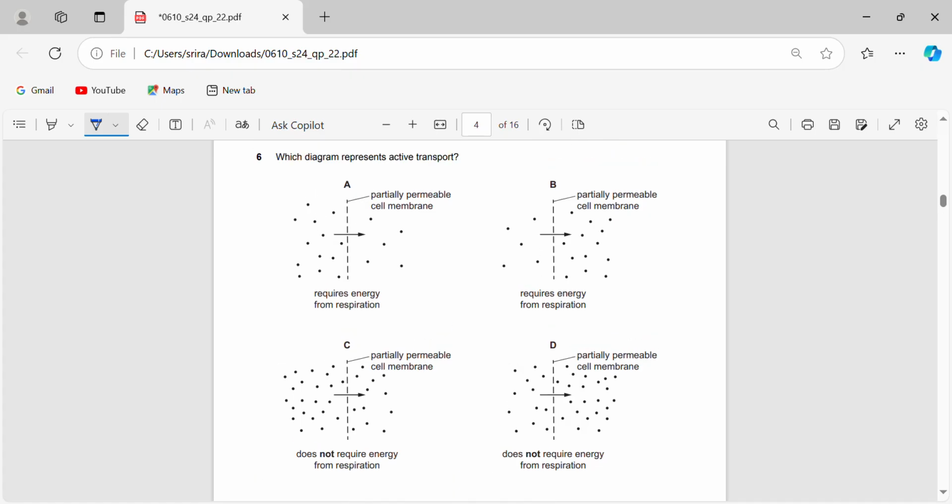That itself allows us to cut out options C and D, because they say it does not require energy from respiration. Then you're left with A and B. A shows it going from higher concentration down to a lower concentration, which is not what we are looking for, because we need the opposite, lower concentration to higher concentration. So A is wrong, leaving us with B.